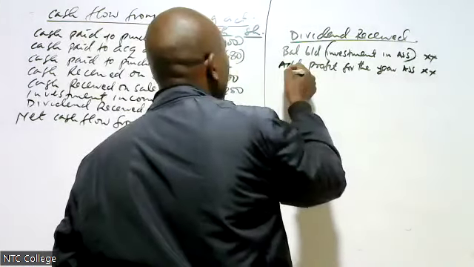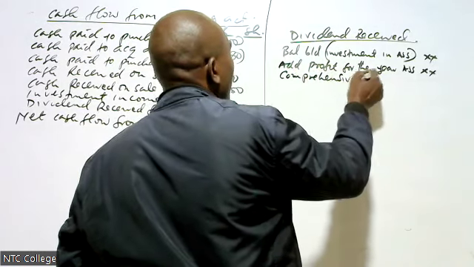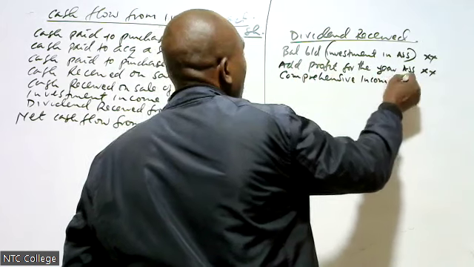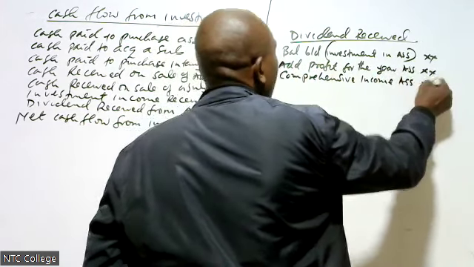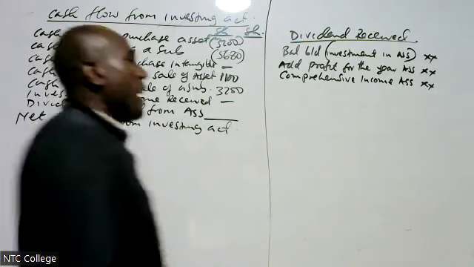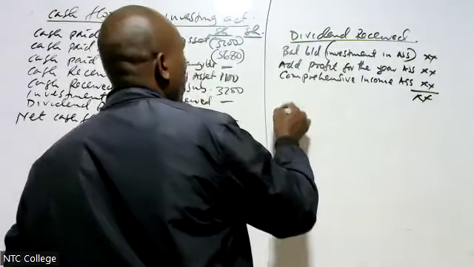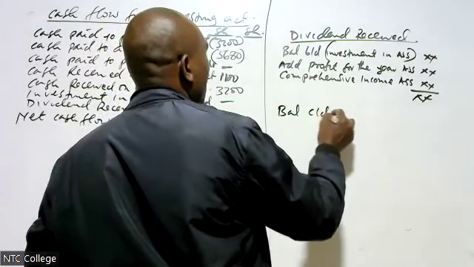Then also, if there is any comprehensive income, specifically on associates, I add it. Whatever I get as my total, I compare with the balance carried down.